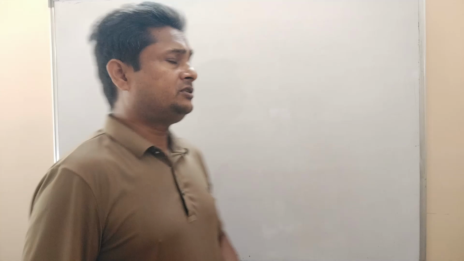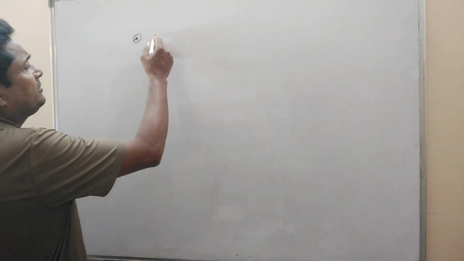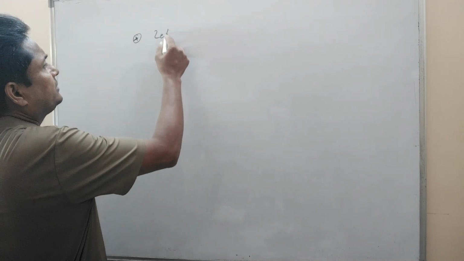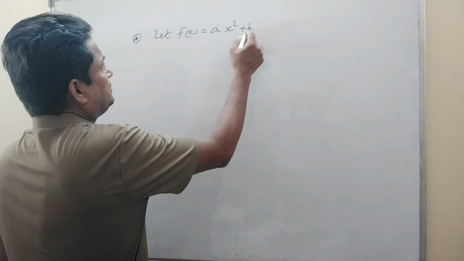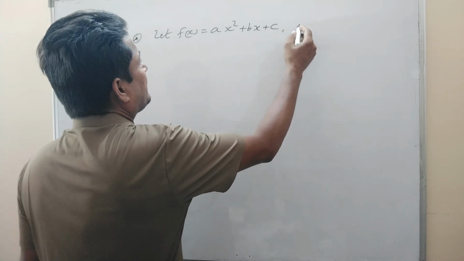We are discussing the nature of the graph of quadratic expressions. We have discussed the cases for discriminant less than 0 and discriminant greater than 0, when the coefficient of x square is positive. Now the third case is: let f(x) is equal to ax square plus bx plus c.